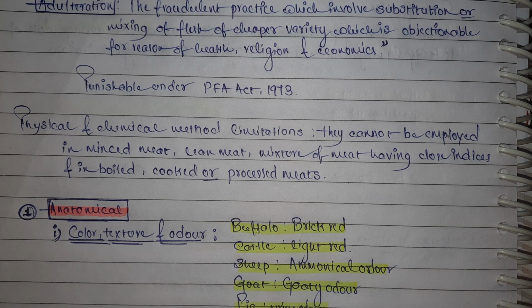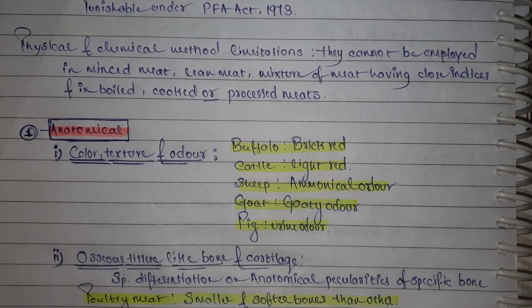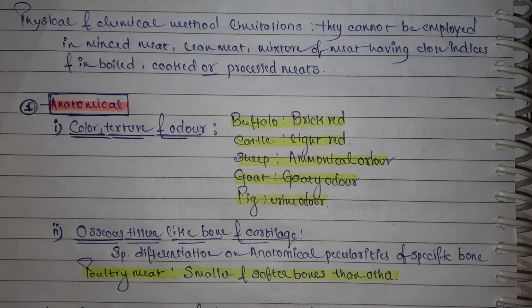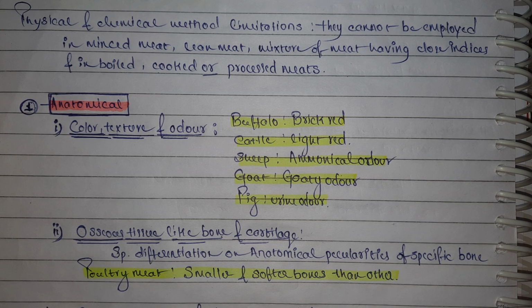Let me discuss the first type of meat speciation, which is anatomical meat speciation, in which you can identify the different meats based on the color, texture and odor of the meat. These are some important points you have to remember. In buffalo, the color of the meat is brick red. In cattle, it is light red. Sheep will have a peculiar ammoniacal odor, goat will have a goaty odor, and pig will have a urine odor. In goat, the goaty odor is present mainly in the male goat.